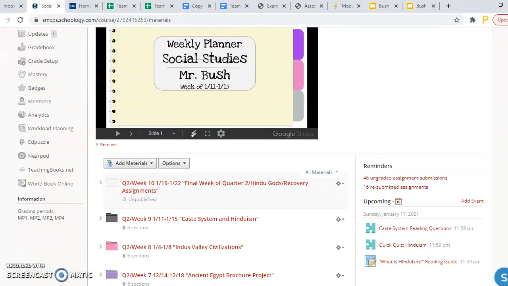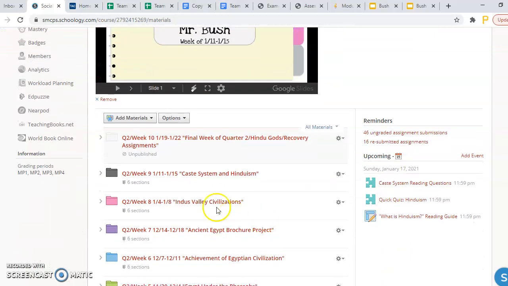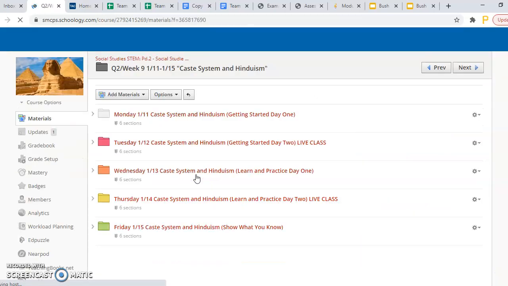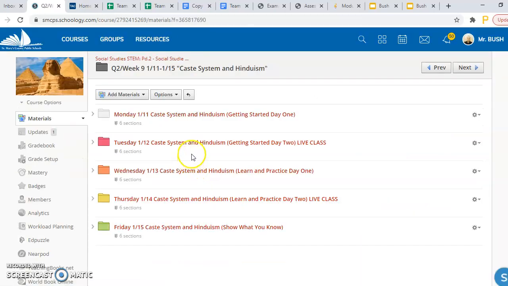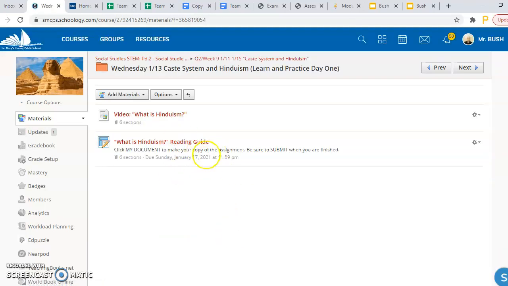Yesterday, we went into this week's folder and took a look at a couple things. So we went into this week's folder, Q2 Week 9, the charcoal black colored folder. The reading guide is located in Wednesday's folder, which is Wednesday the 13th. It's an orange folder. In there are two things.